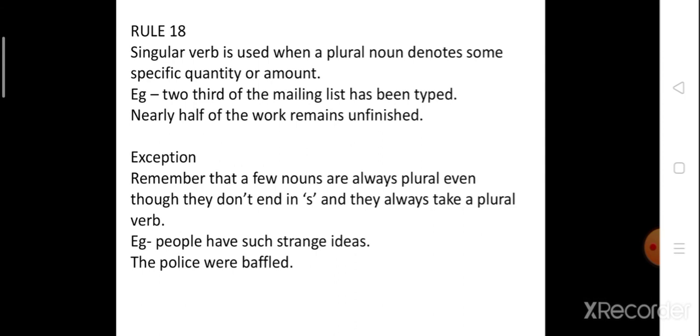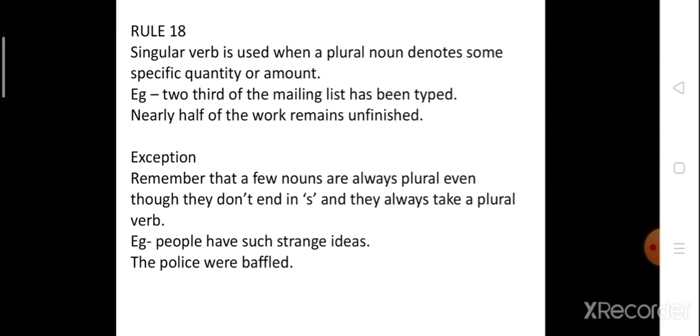But there is an exception. Remember that a few nouns are always plural. A few nouns are always plural even though they don't end in s, and they always take a plural verb. For example, people have such strange ideas. The police were baffled. So what does the exception say?